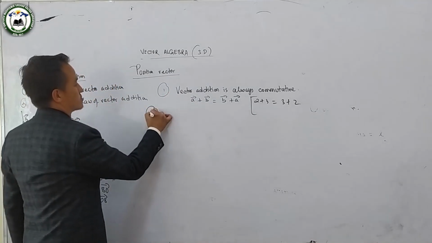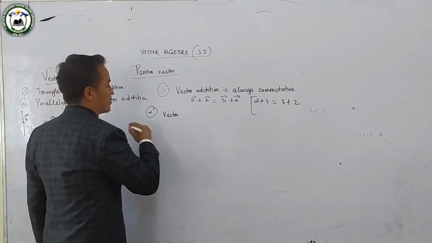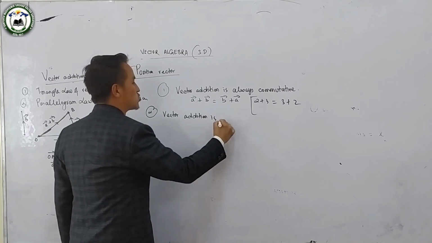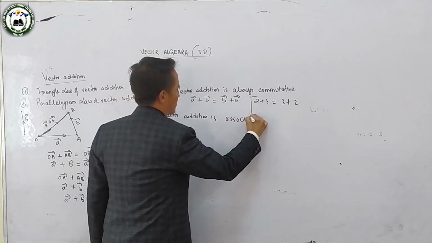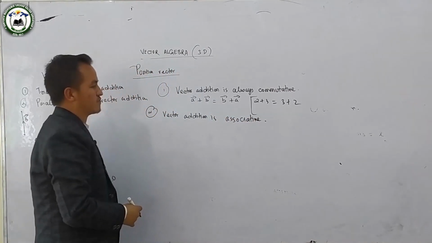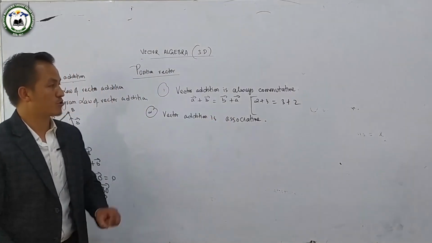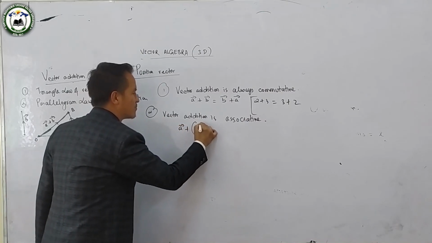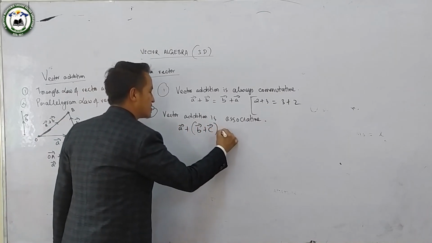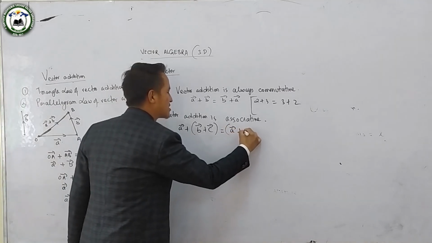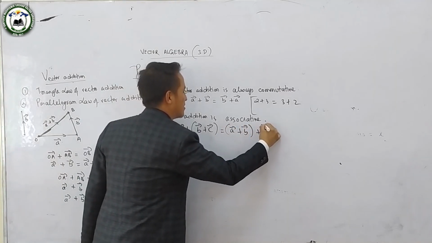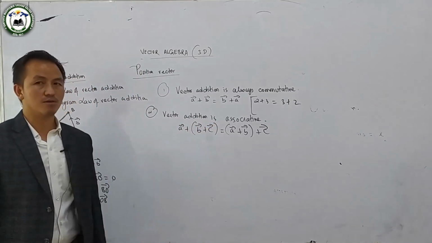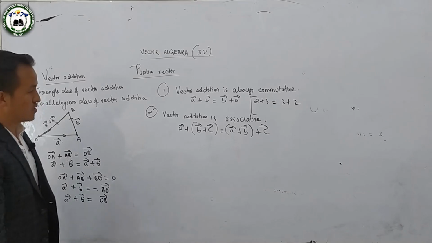And number 2, vector addition is associative. So for the associativity you require 3 vectors, that is vector A plus vector B plus C is equals to vector A plus B plus C. If this result follows, then vector addition is associative.